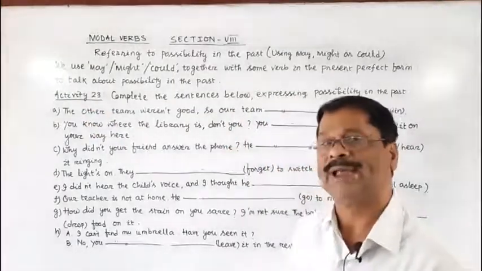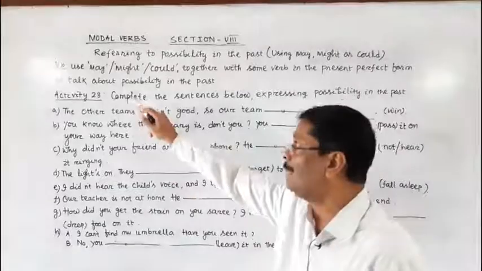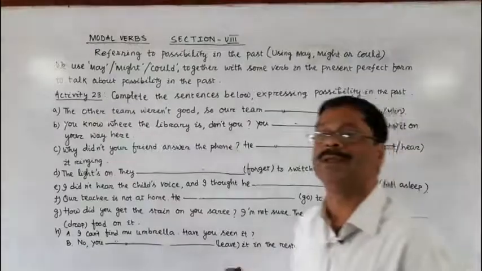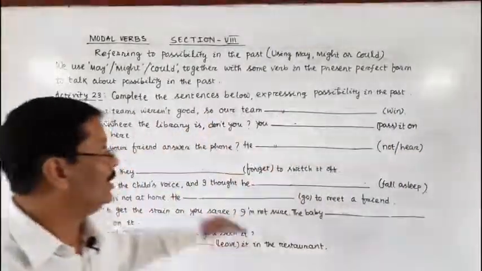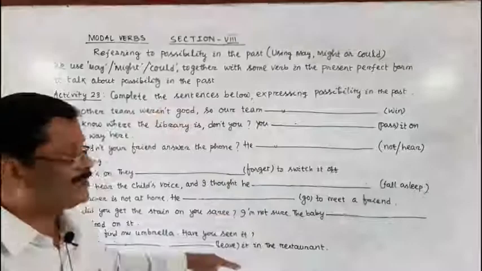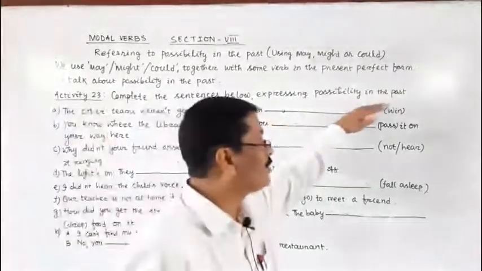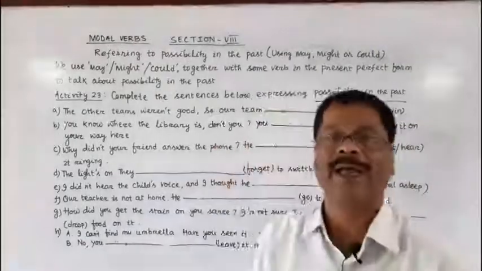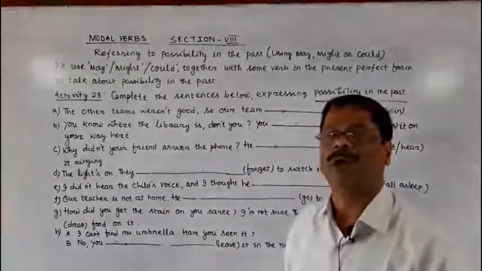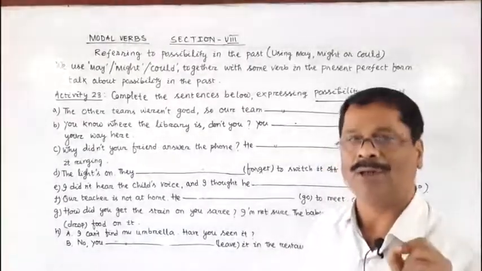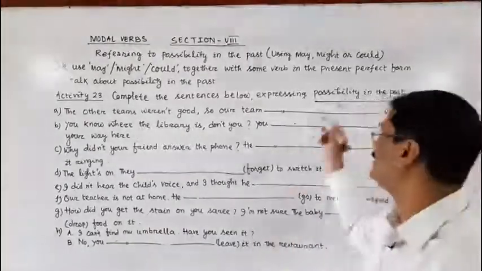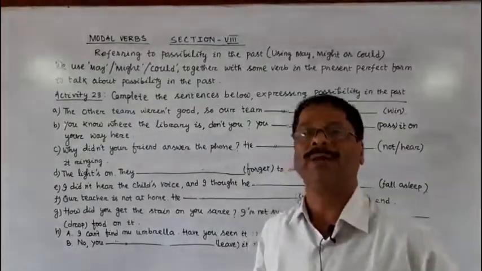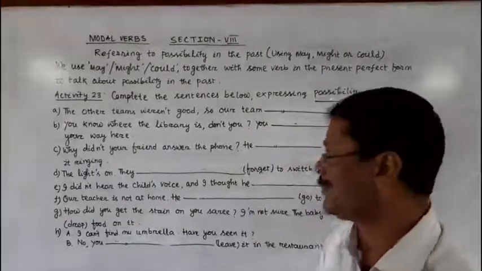Complete the sentences below expressing possibility in the past. We use the modal verbs may or might or could together with the present perfect form of the verb to indicate past possibility.